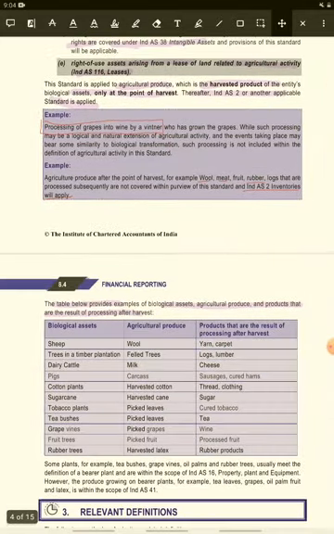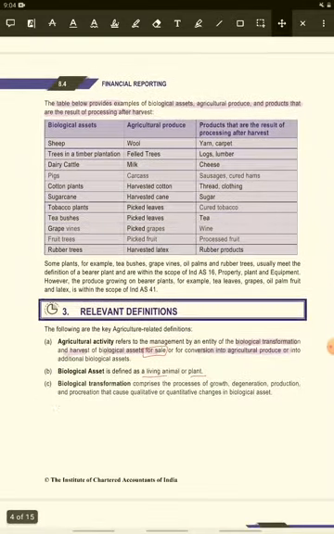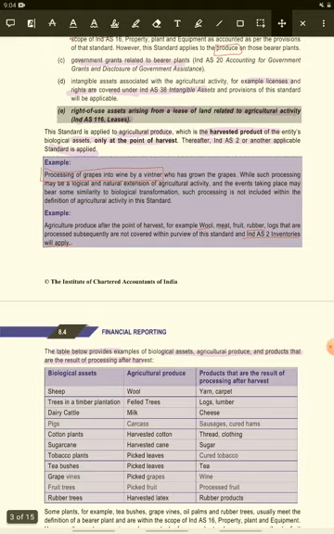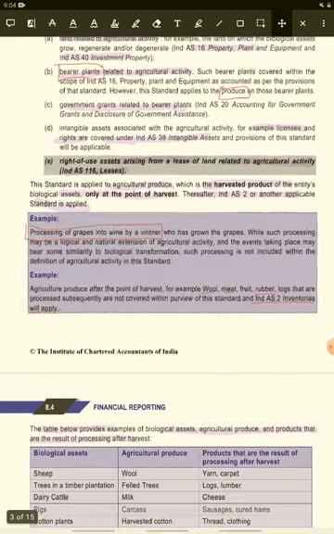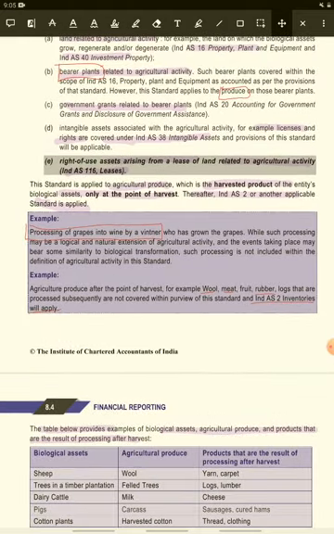Okay. Next. Here I am highlighting some parts after each point. They say that this standard applies to agricultural produce, which is the harvested product of the entity's biological assets, only at the point of harvest. Thereafter, another standard, Ind AS 2, applies. Ind AS 2 means inventory valuation.